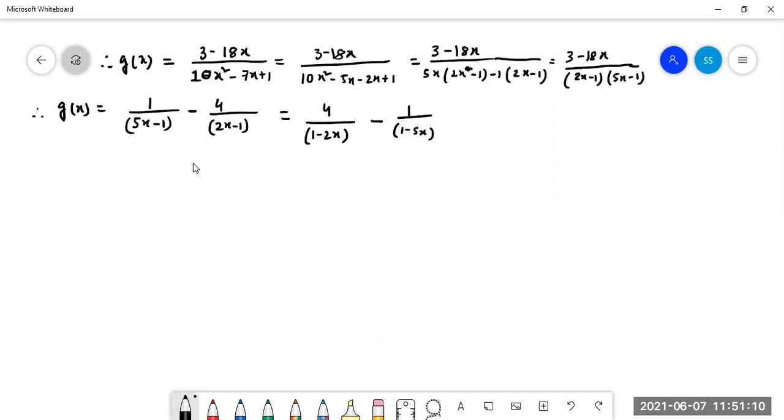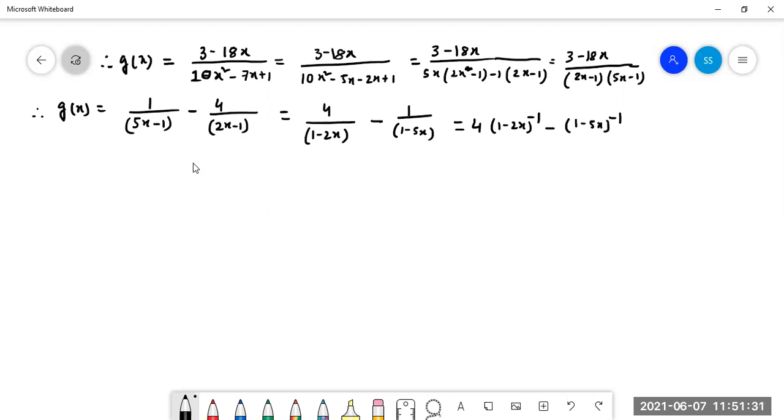Can we write this instead of this? Yes, sir. So from here we can write down that 4 into (1 minus 2x) whole to the power minus 1, minus (1 minus 5x) whole to the power minus 1. Can you write this?